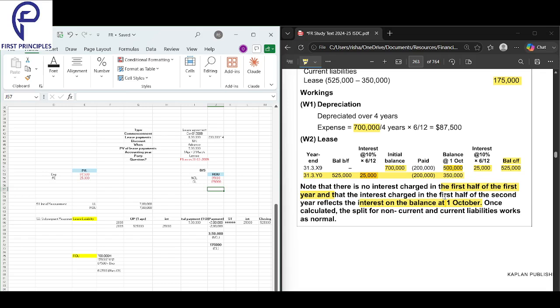So what we would have done, we would have gone with the same logic. Imagine they would have asked, what is it for the next year? So we just continue this. We'd add another 6 by 12 interest over here on the 5 lakhs. That'd be another 25K, and we'll get the closing of the second year. So the second year closing would be 375. 25,000 gets added here, and 375 we get as the closing.